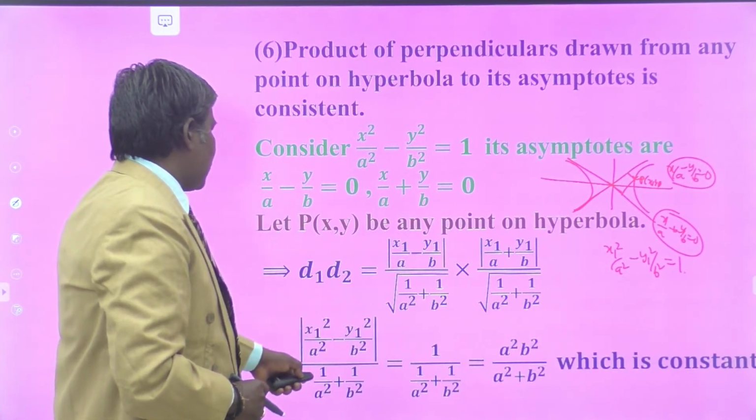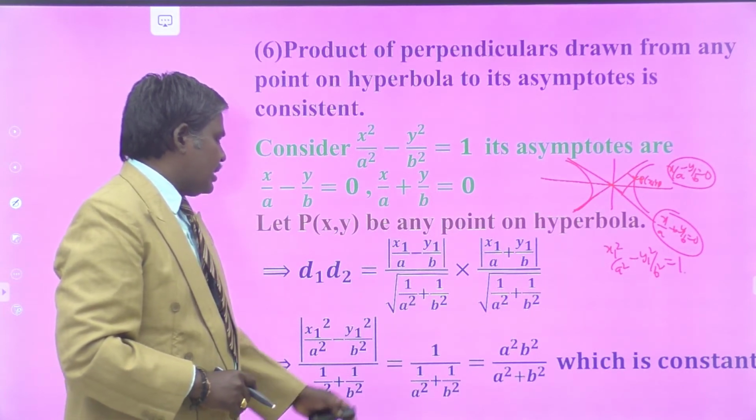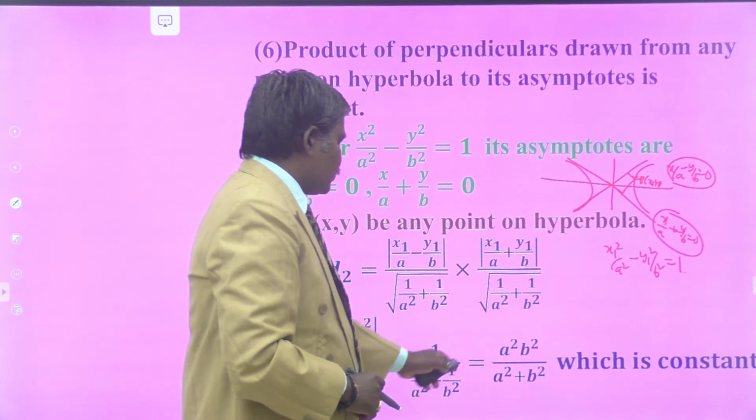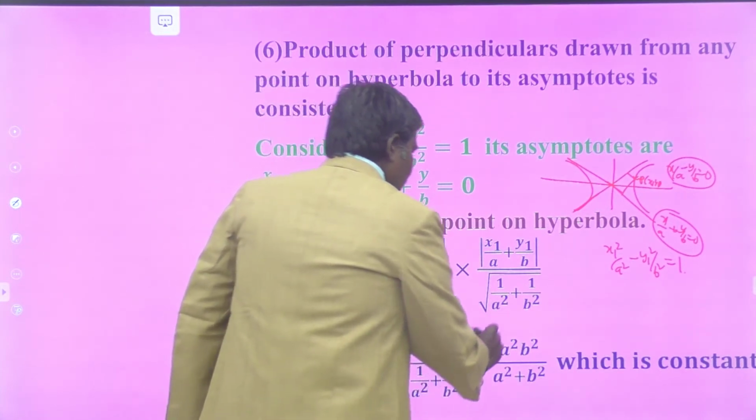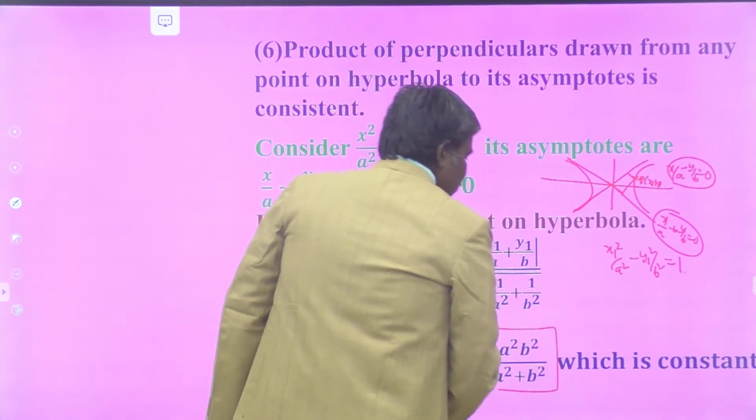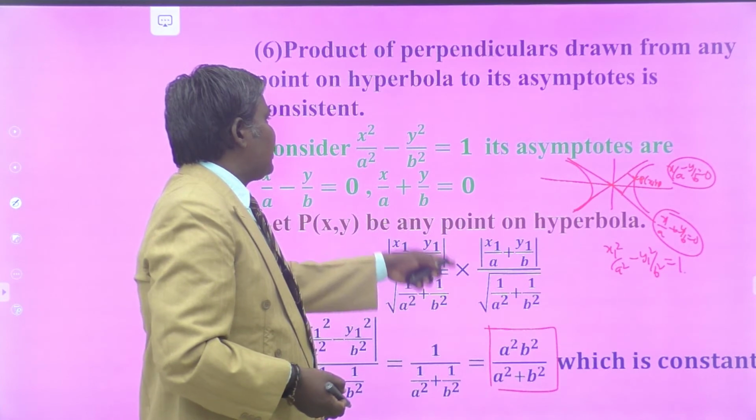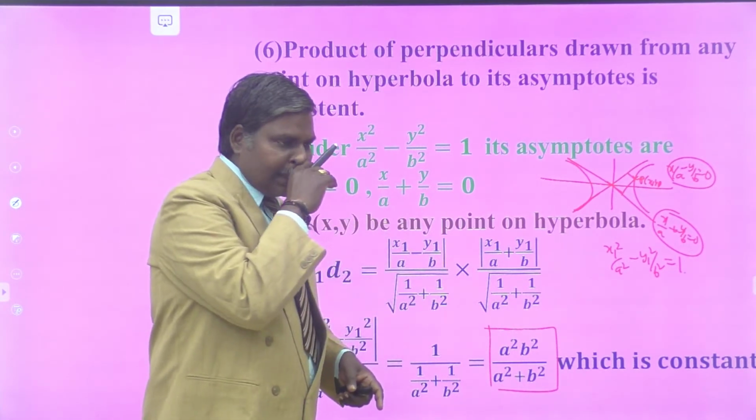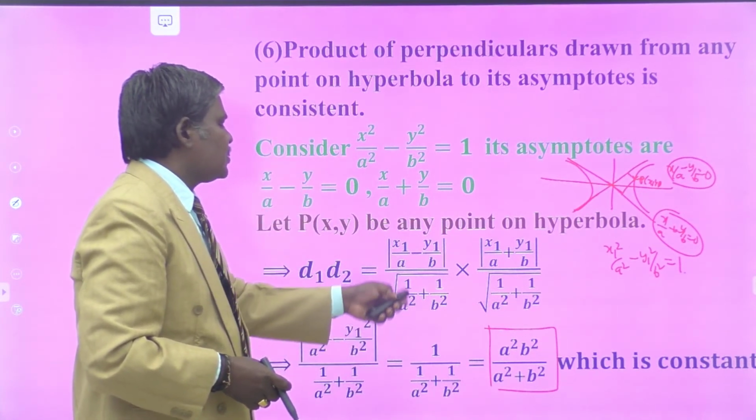So this is x1 square by a square minus y1 square by b square, divided by 1 by a square plus 1 by b square. And moreover, you have the value as 1 by a square plus 1 by b square, which is nothing but a square b square by a square plus b square, which is constant for all points, because a and b are fixed for the hyperbola. Once your hyperbola is fixed, the lengths of the transverse axis and conjugate axis are fixed, so their product is fixed.